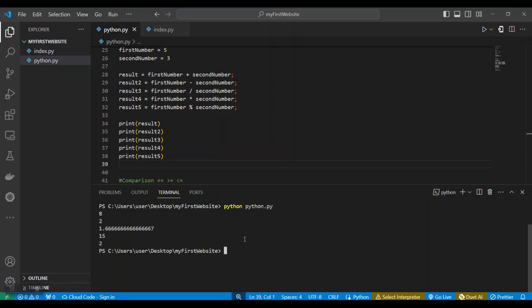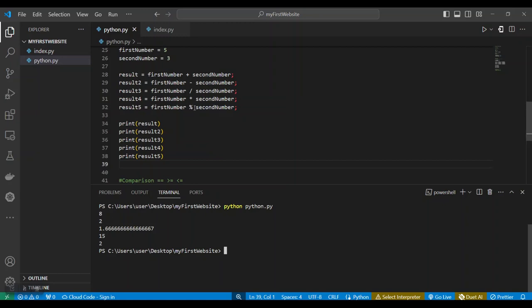You can see that the first result here is 5 plus 3, which gives us 8. The second one is 5 minus 3, which gives us 2. The third one is 5 divided by 3, which gives us 1.6. The fourth one is 5 multiplied by 3, that's 5 times 3, which gives us 15. And the last one is 5 modulus 3, which gives us 2.